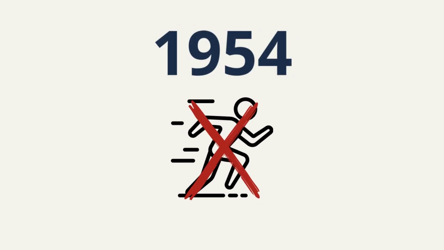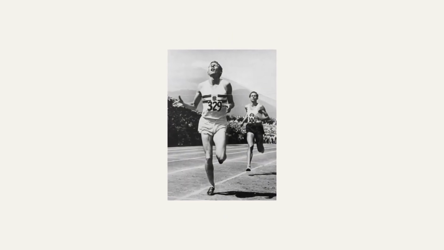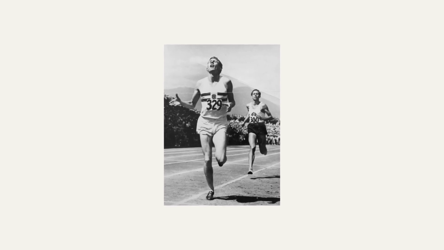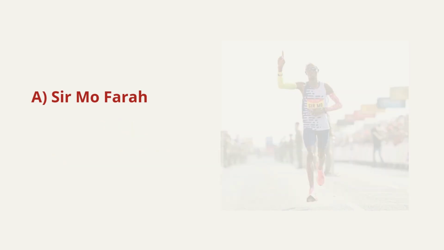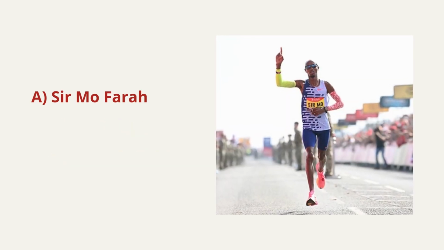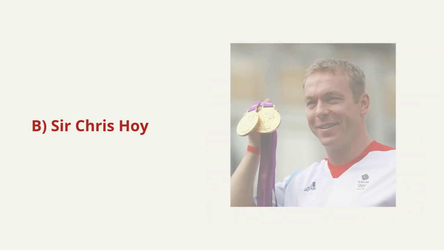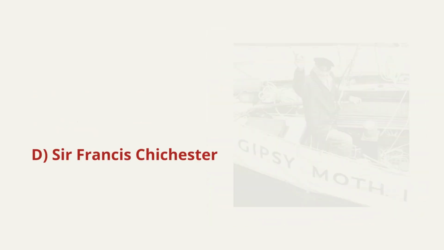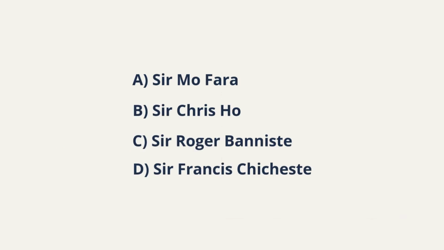In 1954, people believed it was physically impossible to run a mile in under 4 minutes. Doctors said it couldn't be done. Then Bannister did it. This question tests more than sport. It tests a symbolic British achievement. Now look at the wrong answers. Sir Mo Farah, famous runner, but not 1954 and not the first under 4 minutes. Sir Chris Hoy, cyclist. Sir Francis Chichester, sailor. The exam deliberately mixes famous names. It tests precision.